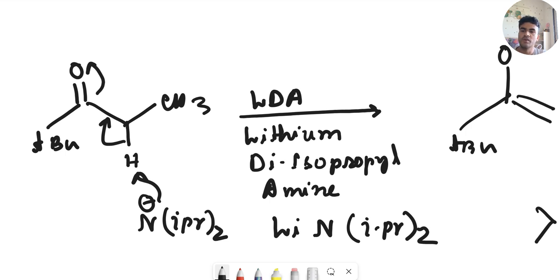So in the presence of the ketone, it will abstract one alpha hydrogen from this ethyl group. There is no alpha hydrogen in the tertiary butyl group. So one alpha hydrogen will be abstracted and the corresponding enolate will be formed.